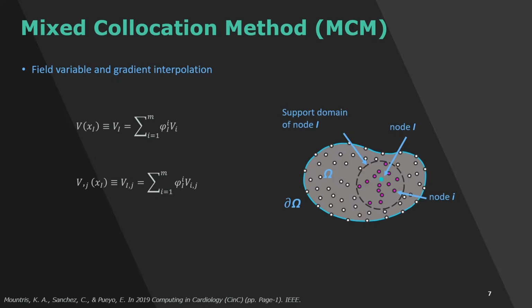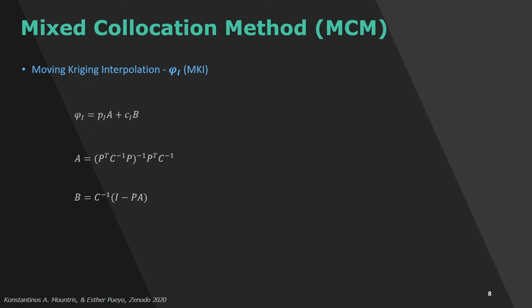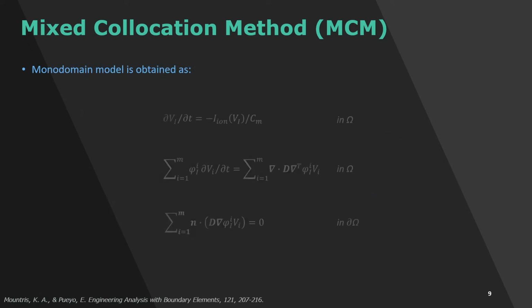Now looking at the figure, the interpolation for a field node, denoted by capital I, is performed inside a support domain which is composed of the neighbor nodes to the field node of interest. In our work, we are using the moving Kriging interpolation to interpolate the field variable and the gradient. We chose this interpolation scheme because it possesses the Kronecker delta property that allows the direct imposition of essential boundary conditions. Now, writing the diffusion term in its Petrov-Galerkin weak form and applying the moving Kriging interpolation to both the field variable and the gradient, we can finally obtain the MCM mesh-free form of the monodomain model.